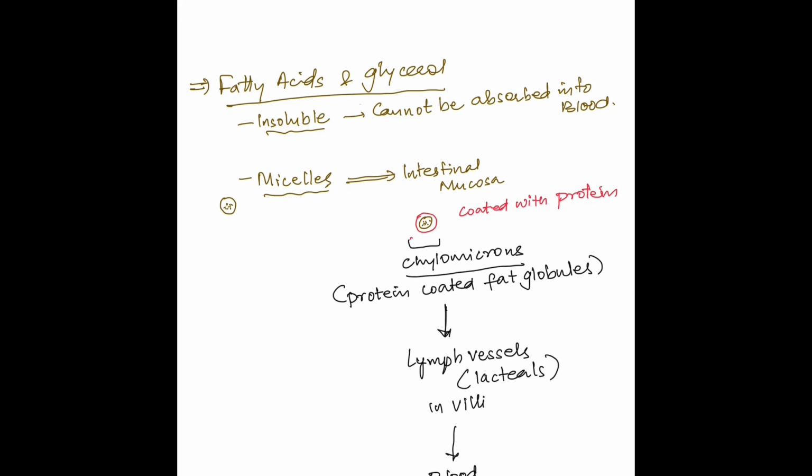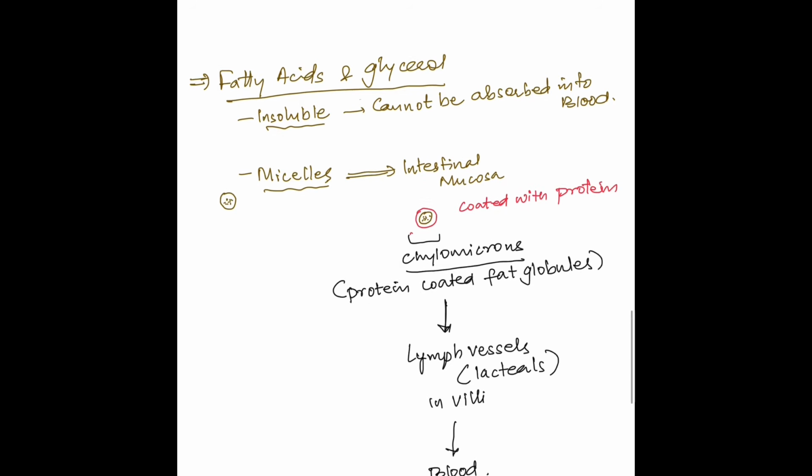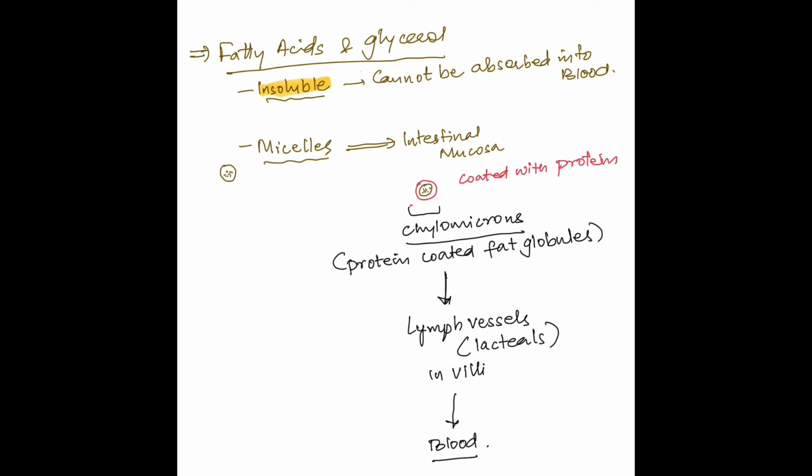Absorption of fatty acids and glycerol. Fatty acids and glycerol are insoluble. They cannot be absorbed like other nutrients directly into the bloodstream. They are incorporated into small droplets called as micelles, that is, they are taken in small droplets called as micelles with the help of bile. Micelles are then absorbed in the intestinal mucosa.